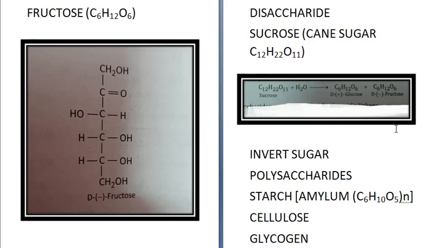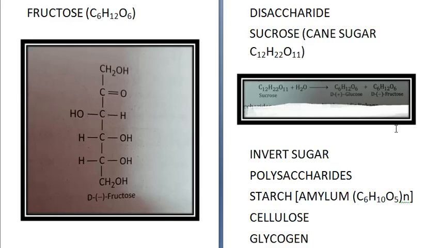It consists of 200 to 1000 alpha D glucose units held by glycosidic linkage, and it is a long unbranched chain. Water insoluble amylopectin has a structure similar to that of amylose, except that in amylopectin the chains are branched, and amylopectin contributes 80 to 85% of starch.